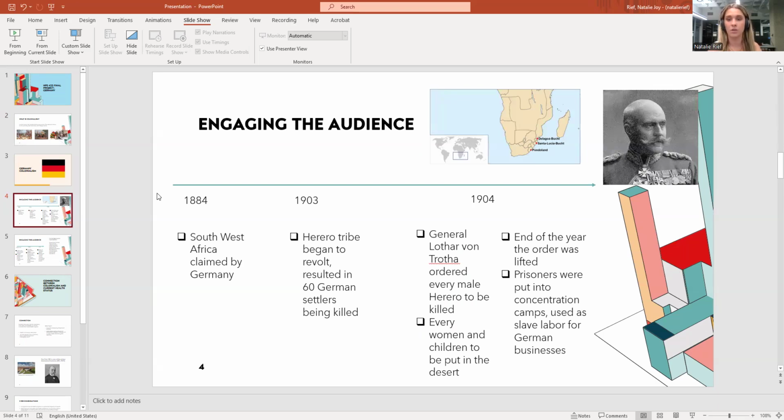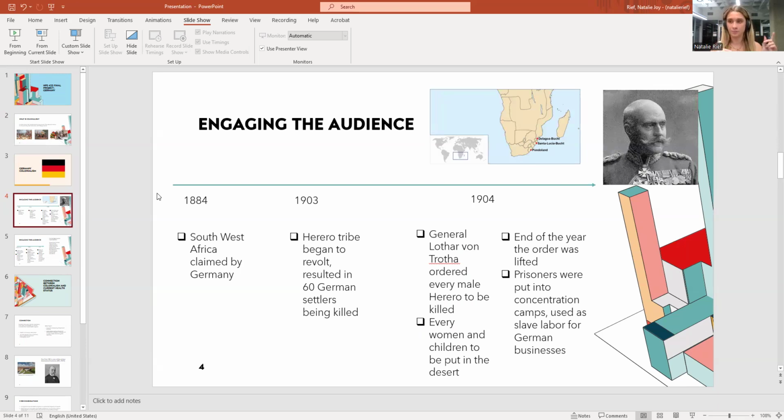Then the next year in 1904, a lot happened. The General Lothar von Trotha ordered every single male Herero to be killed and every single woman and child to be put in the desert. And then at the end of 1904, the order was lifted. So the order of every man being killed and the women and children in the desert was lifted.